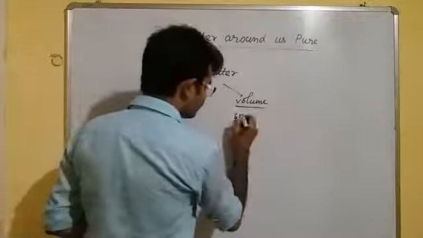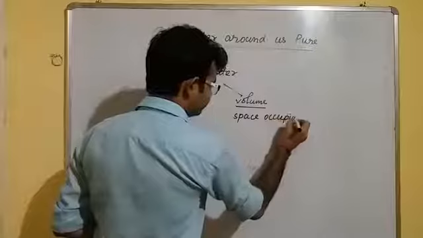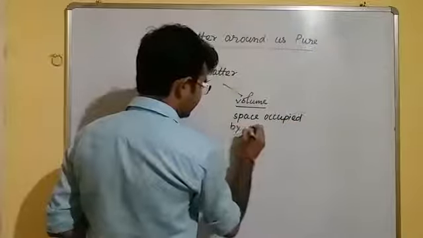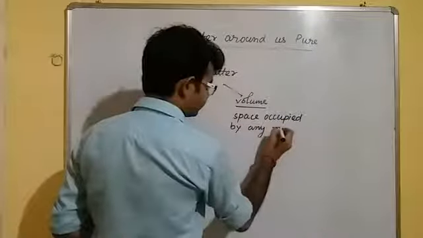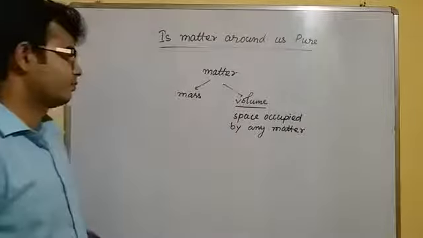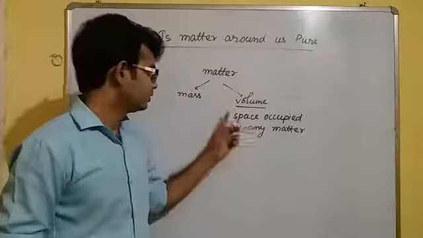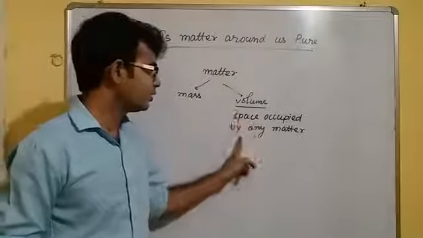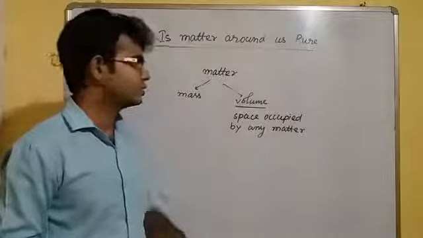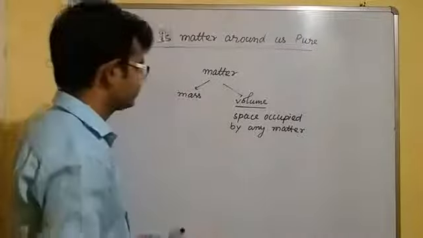Volume is the space occupied by any matter. Okay. The space occupied by any matter is called volume. Fine. So what is volume? The space occupied by any matter is called volume. So let me explain the next one.